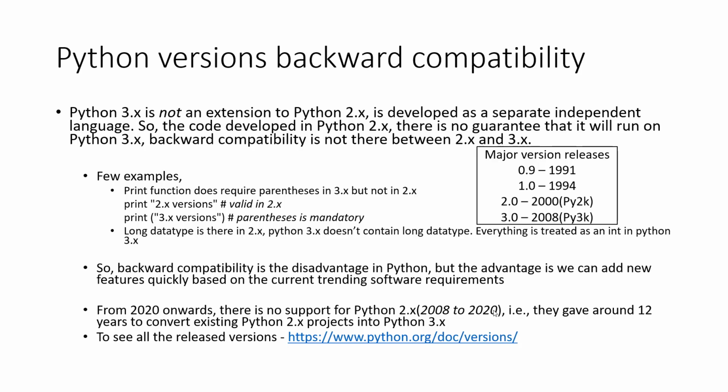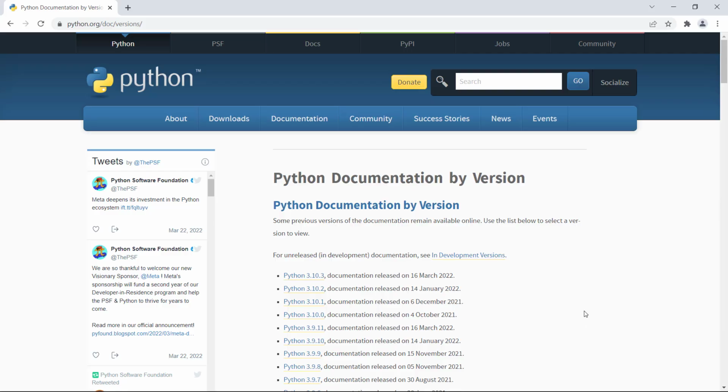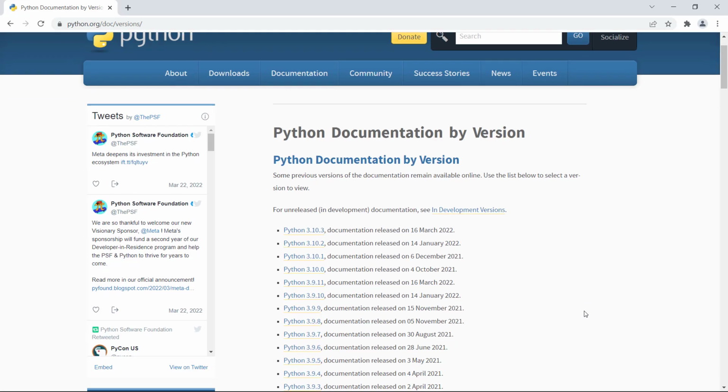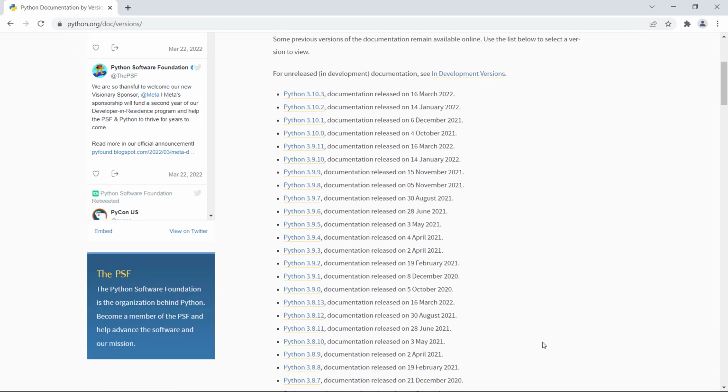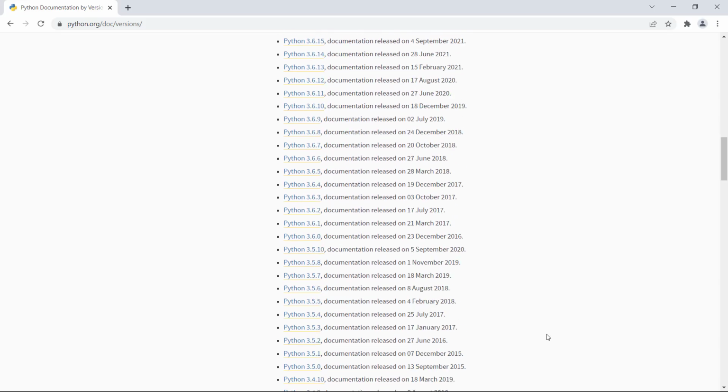And to see all the released versions, you can go to https://www.python.org/doc/versions. If you go to this page, Python documentation by version, you can see all the releases and the release dates as well, and the corresponding documentation.